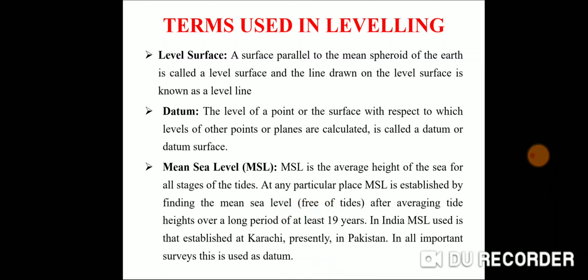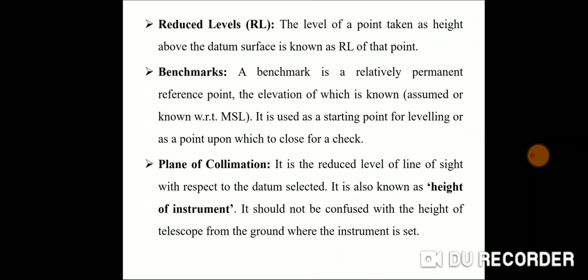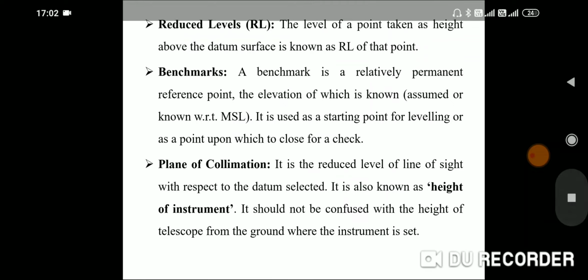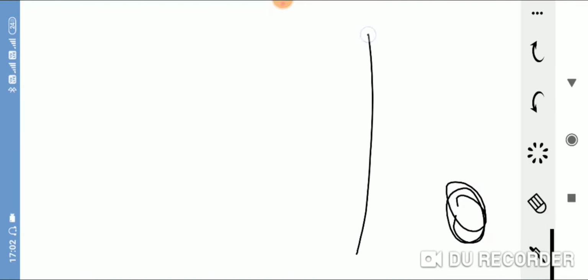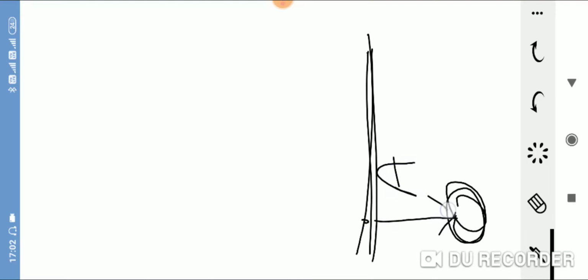So from Mumbai we measure the mean sea level for India. Reduced level: the level of a point taken as height above datum is called the RL of the point. Suppose this is my sea level, and here is my point A. The elevation of point A from this datum is called RL.